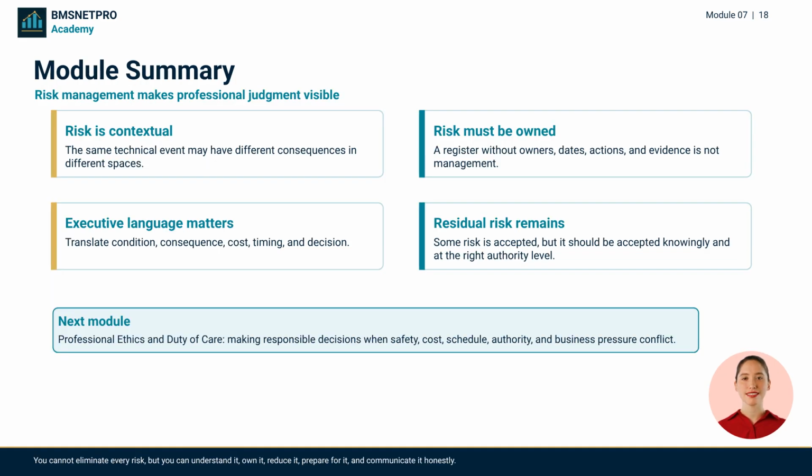Risk management is how BAS leaders make exposure visible and actionable. You cannot eliminate every risk, but you can understand it, own it, reduce it, prepare for it, and communicate it honestly. Next, we move to professional ethics and duty of care.